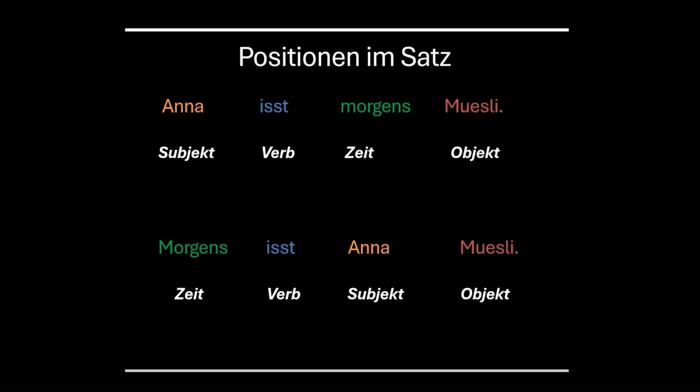Anna is the subject, it is in the first position. Now the same sentence could be rewritten as Morgens isst Anna Müsli. Hier haben wir Zeit auf der ersten Position. Here we have the time information in the first position. But where is the subject? The subject is mentioned in the third position. Otherwise, the verb is always in the second position. The object is in the fourth position. So that is something fixed.